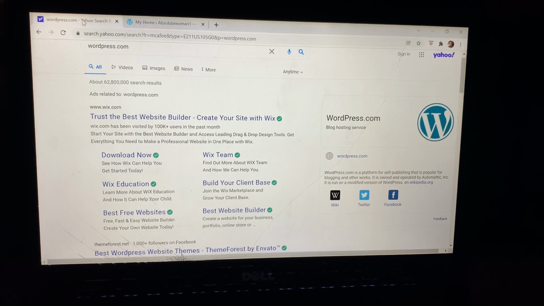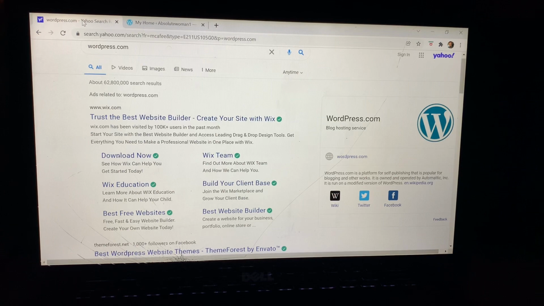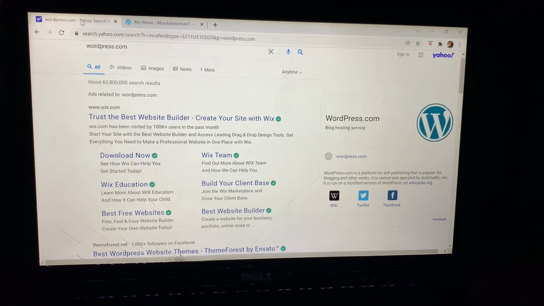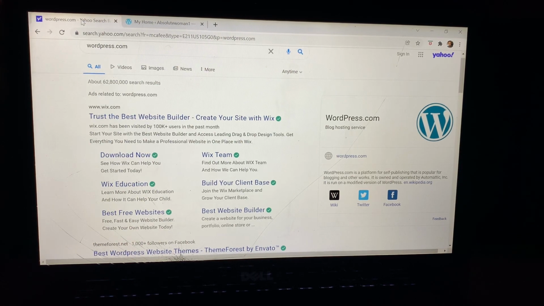If you want to create your own personal website, not hosting it on another website, you want it to be on its own, you use wordpress.org. They've given that a leverage. But if you want it to be hosted on another website, use wordpress.com. And if you're using wordpress.com, they can help you promote your stuff. But if you create a site on your own, you have to promote it all by yourself.